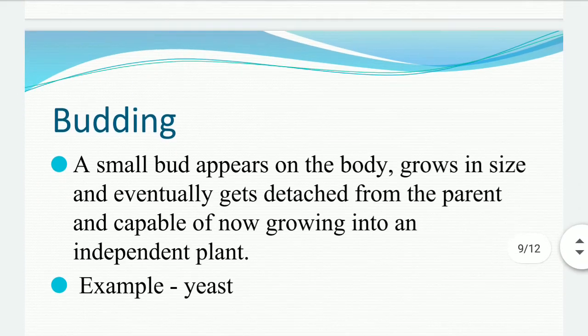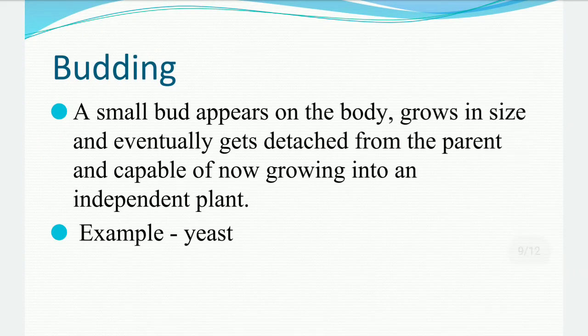Next is budding. In this type of reproduction, a small bud appears on the body, which grows in size and eventually gets detached from the parent body and is capable of growing into an independent plant.